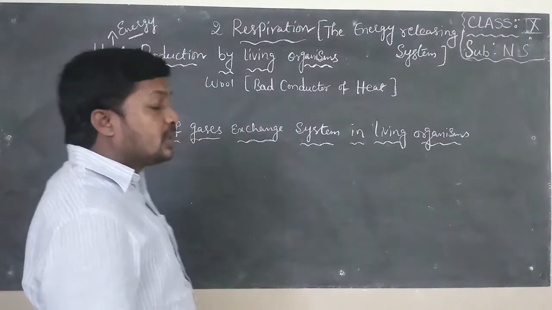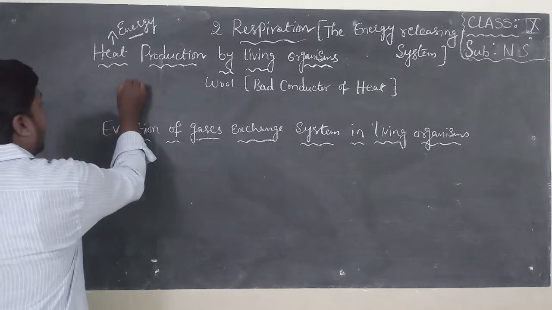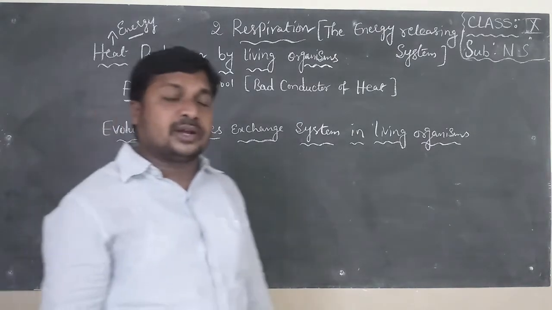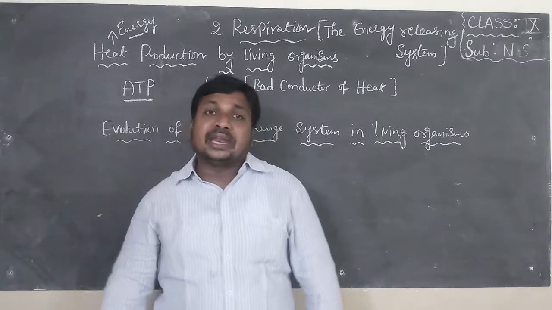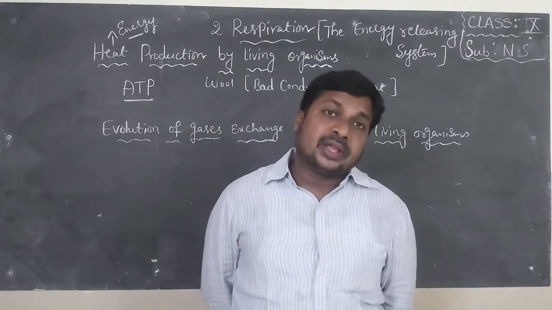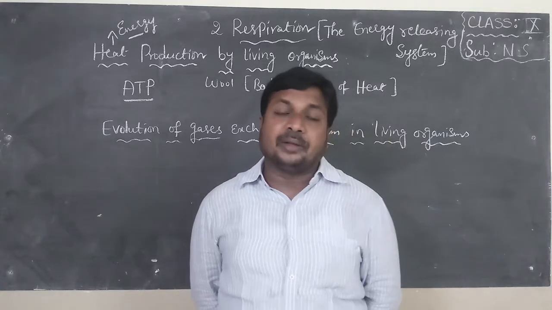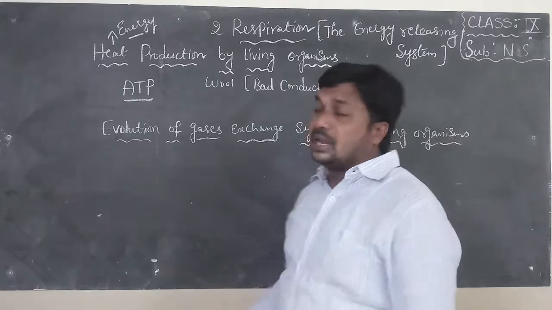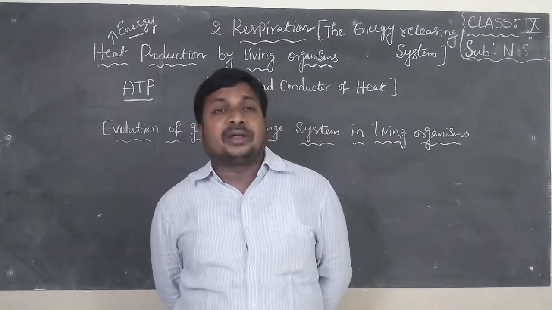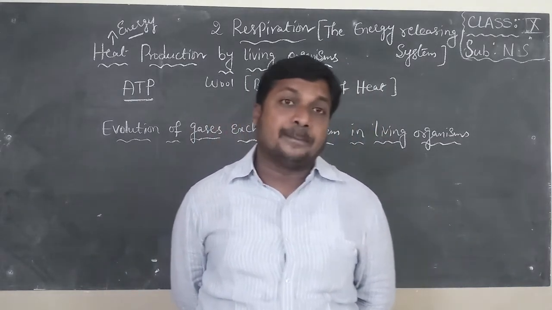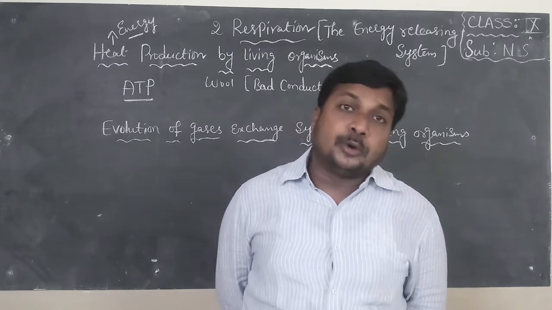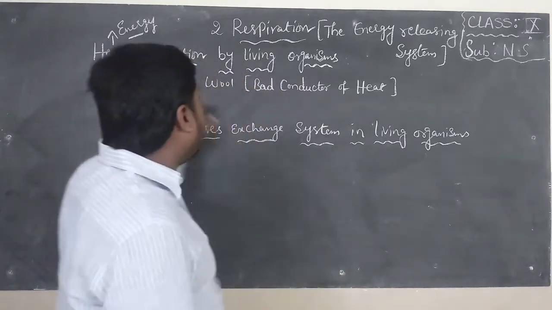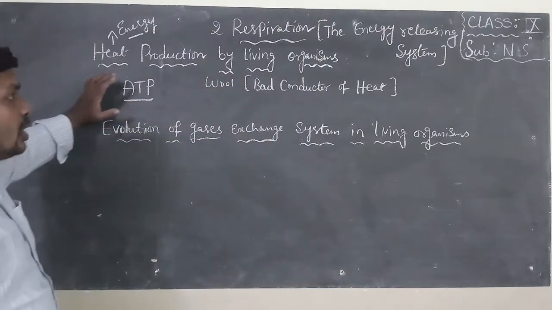Already explained in the previous class, energy is released in the form of ATP, adenosine triphosphate. When you require energy, ATP converts into ADP. Again ADP converts into ATP when energy is available. So this is heat production by living organisms. Already in the previous class I explained combustion and respiration. In both processes, heat will be released.